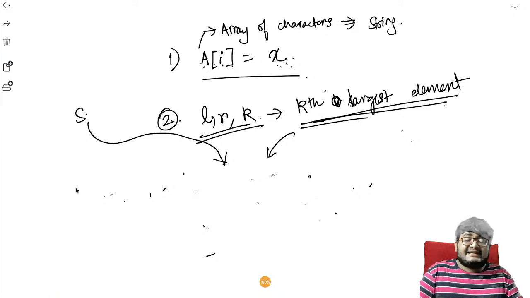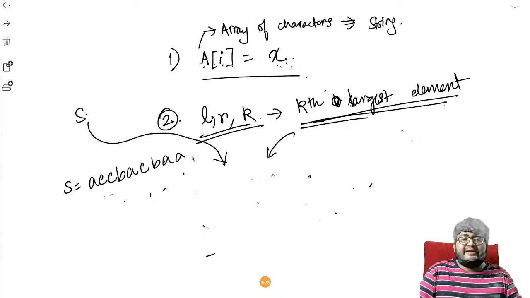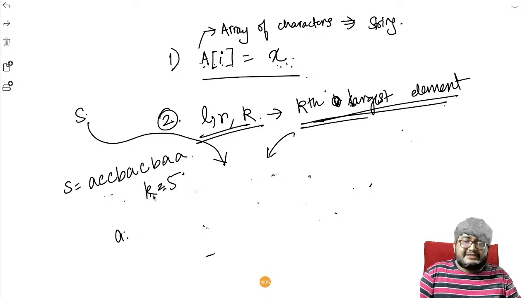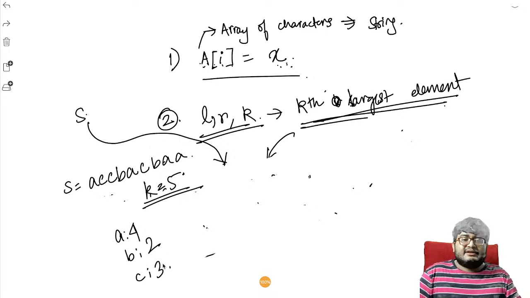So let's say a string is made up of A, B, C. It's something like A, C, C, B, A, C, B, A, and K equals 5. What is the fifth largest character? So we'll just maintain the frequency. A frequency is 1, 2, 3, 4. B frequency is 1, 2. C frequency is 1, 2, 3. So what is the fifth largest character?